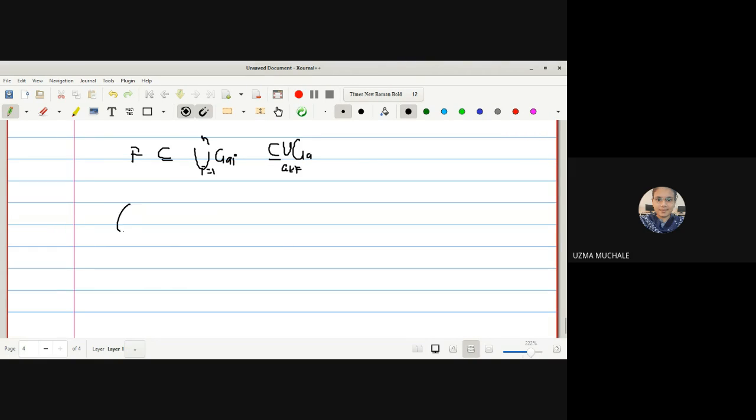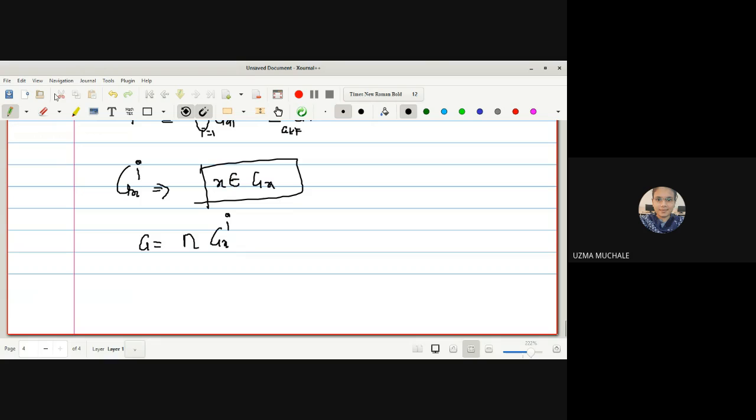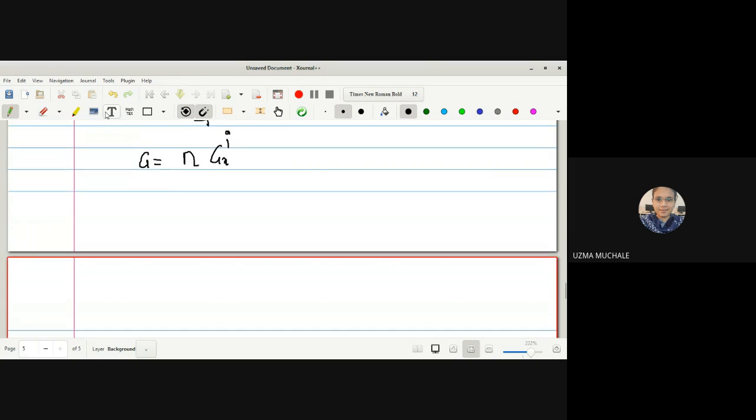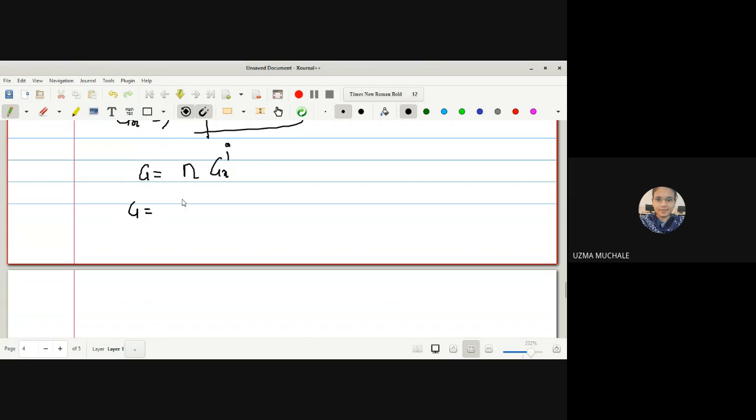Now let us select GXi. These are the open sets corresponding to the point X, where X belongs to GX. We selected these from the definition of a T2 space. Now let me select G as the intersection of all GXi. While proving some theorems of compact spaces, we used this type of consideration: G as GX1 intersection GX2 intersection up to GXn. So this type of consideration we have already made.